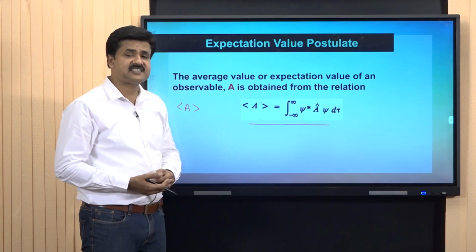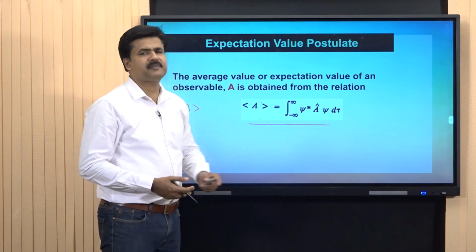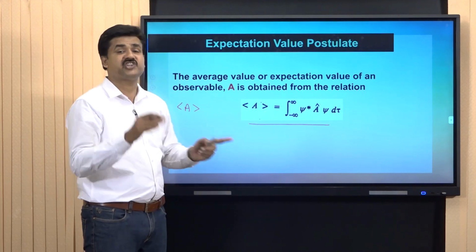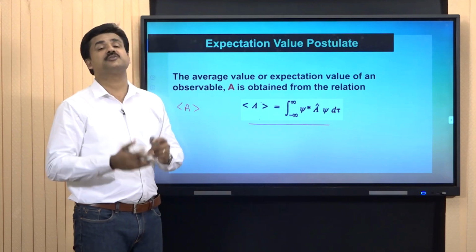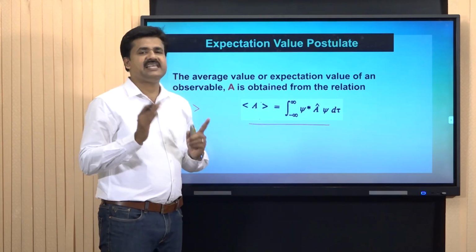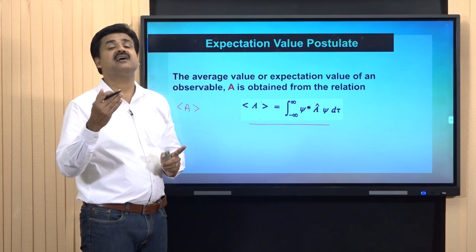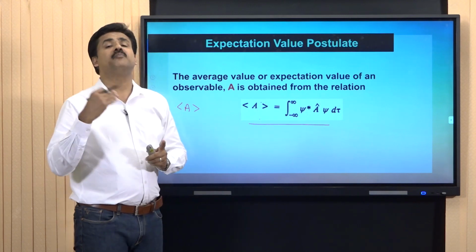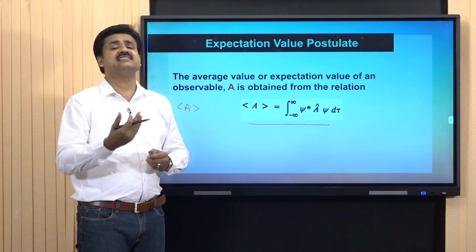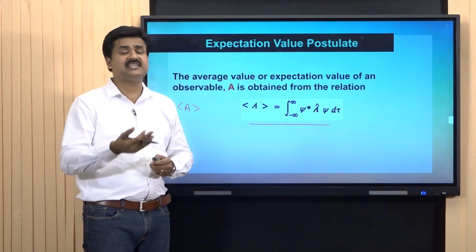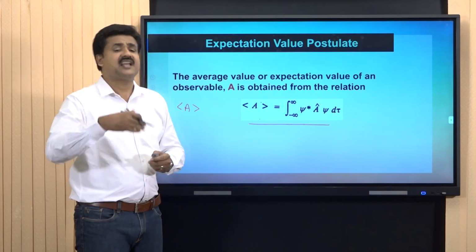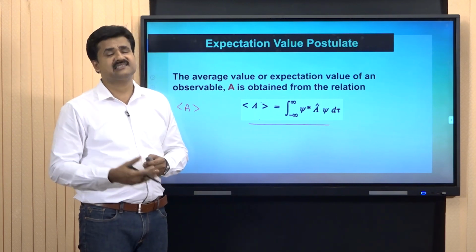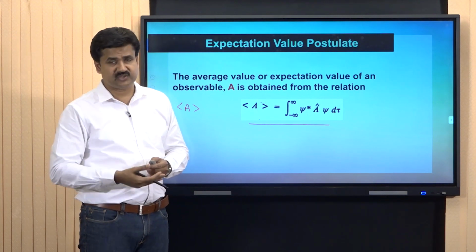What are the parameters present in this equation? d tau represents dx into dy into dz, to imply that this integral is a volume integral or a triple integral. And psi is the state function of the system under our consideration. We already mentioned that psi star is the complex conjugate. How are we getting the complex conjugate? In order to get the complex conjugate of a wave function, write down the wave function first and replace the terms i with minus i. Then we are getting the complex conjugate.